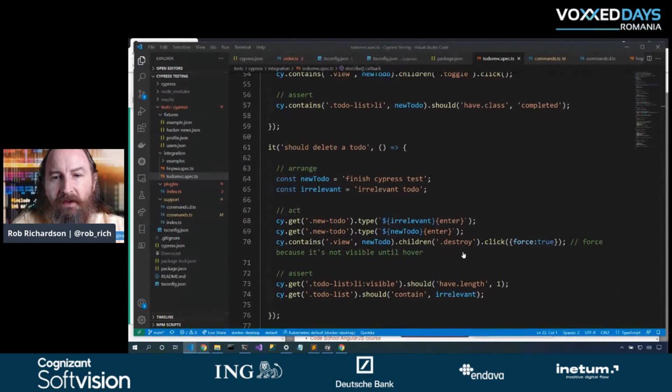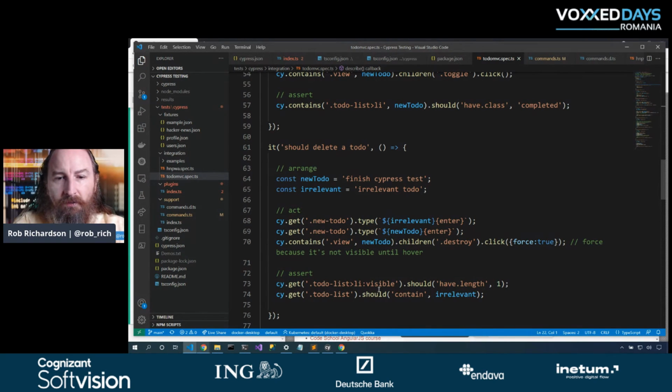So here in my test, we're not running CSS events. We're not moving the mouse. So we don't have that visual in our screen. So in this case, we're going to go grab that destroy button, but we need to say force is true to be able to click something that is not visible on the page. Now that's totally fine. Previously, we could just click it. It was visible. In this case, we just say force is true, and we'll click it even though it is not visible. Okay, so we marked that one as deleted.